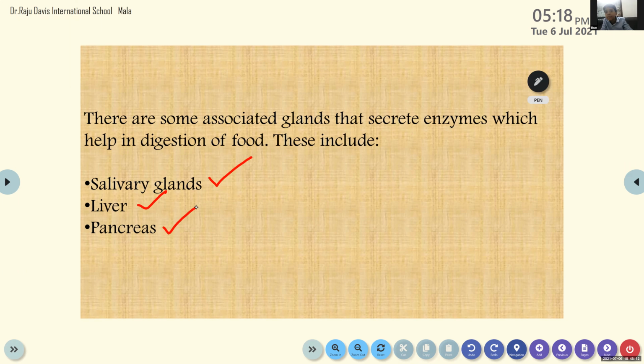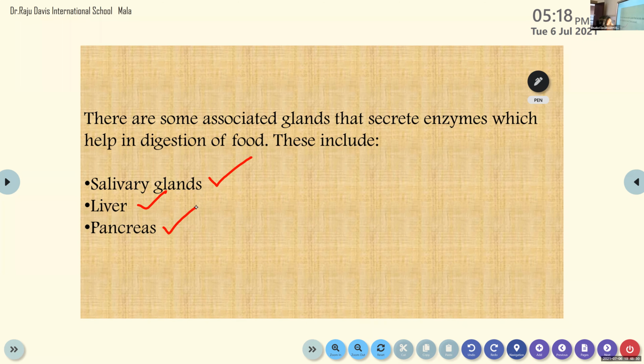Okay. So there are some glands associated with the alimentary canal or the digestive tract. And what is the function of these glands? What is the use of these glands in digestion of food?